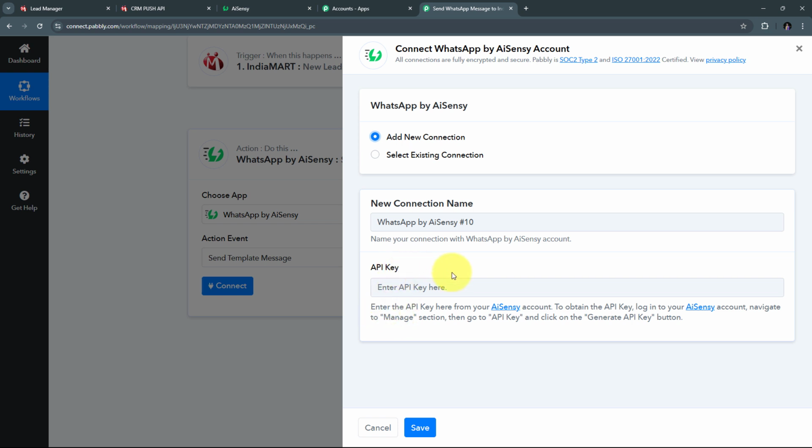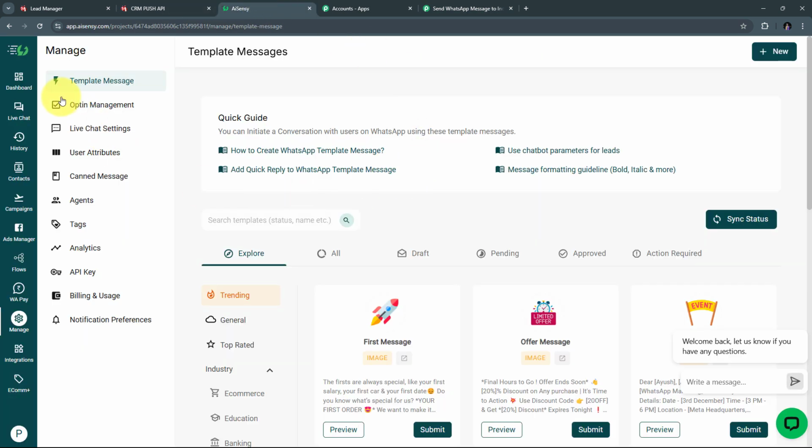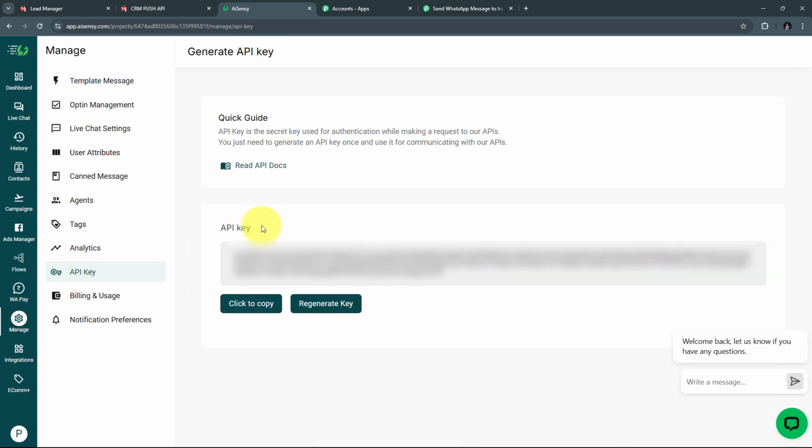So how am I going to get this API key? For that I need to log into my AI Sensei account. I need to navigate to the manage section where I will find the option of API key, and in the API key section I can generate the API key and fill that here. So for getting this API key I need to take you to my AI Sensei account, and here I am on the manage section where I have this option of API key. So I'm going to open this and here this is my API key.